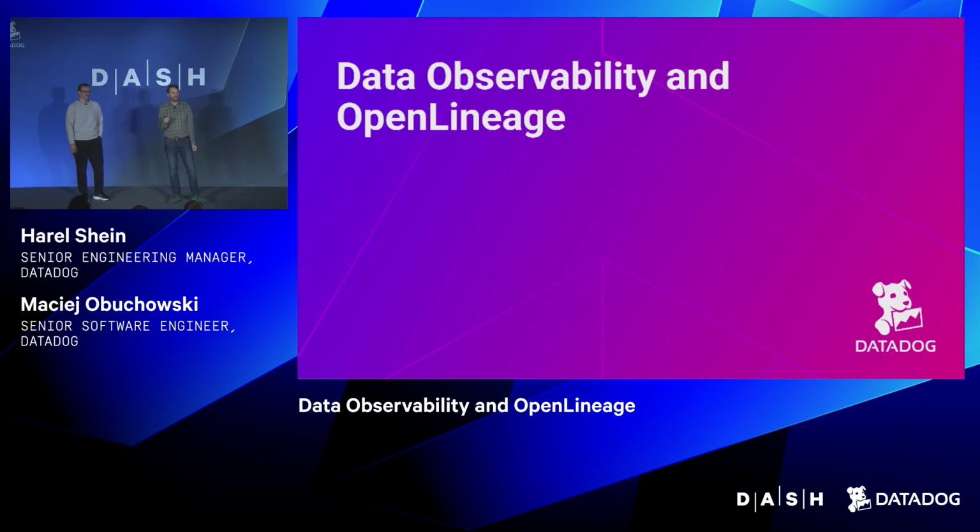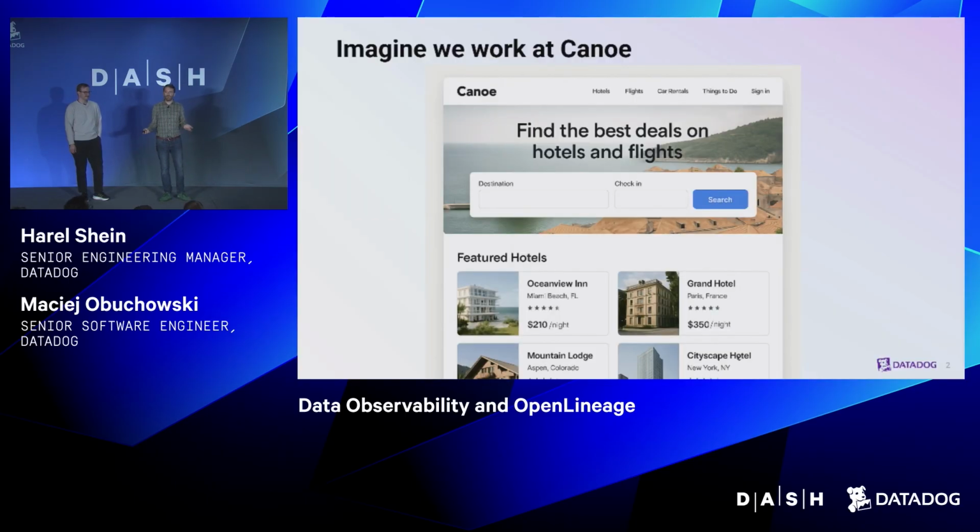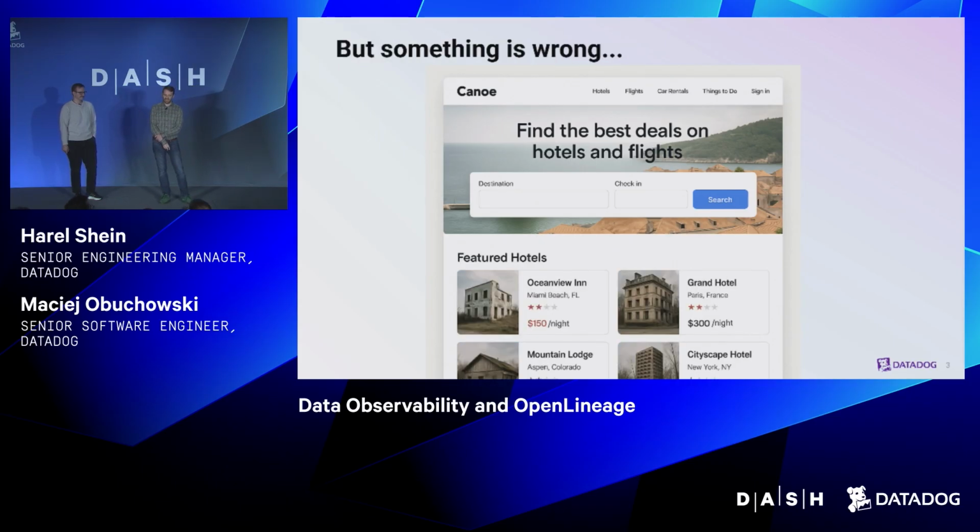But before we talk about anything, let's give some context on the problem. So let's say we work at Canoe, a travel booking company. And we have a homepage, users can look up flights, book hotels from, but suddenly the homepage looks like this. And users are complaining, hey, what's going on here? I'm getting these recommendations for weird hotels. I'm getting the bottomly rated hotels. How can that be? I didn't make a deployment, no one changed anything with the algorithm for the ranking.